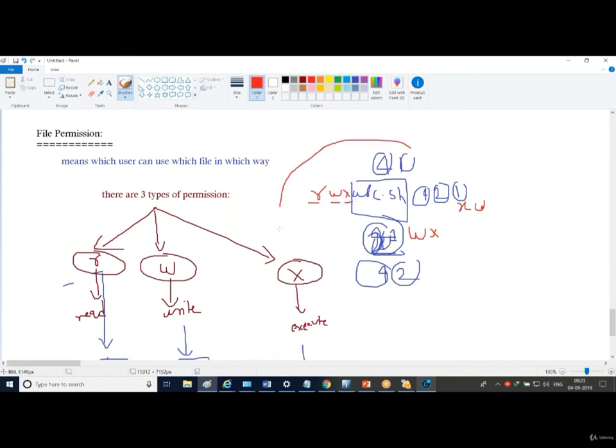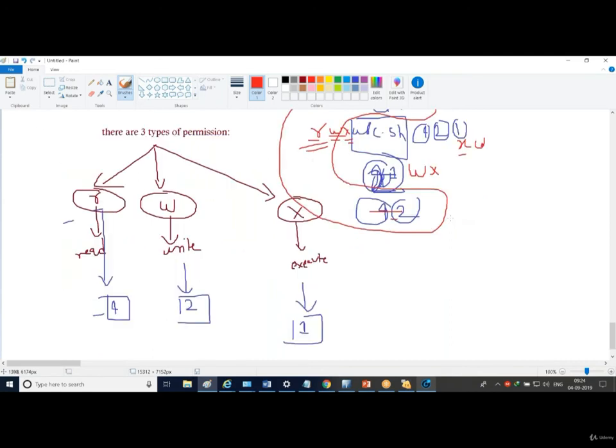So any kind of representation you can come across in an organization. That's why you should be very clear what they want to tell. Okay, I will show you where this number comes into the picture. You should be very clear by looking at it. If they are writing R or 4, both are pointing to read. If they are writing W or 2, they are pointing to write. If they are writing X or 1, they are pointing to execute.